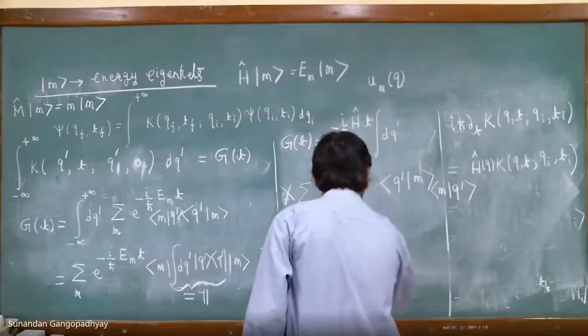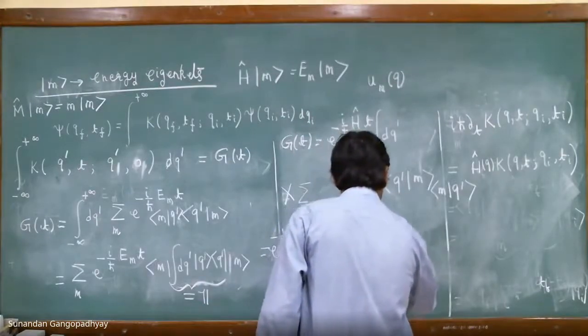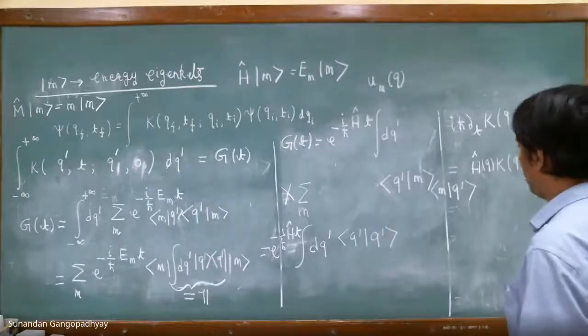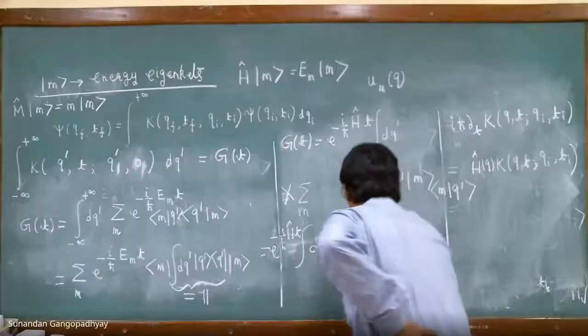So we have q prime. Yes, sir. That is a complete orthonormal basis state. So q prime will be identity, and it will give us infinite result. So both ways it is not working. This is 1, and that is infinite.